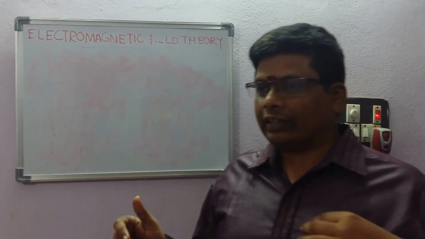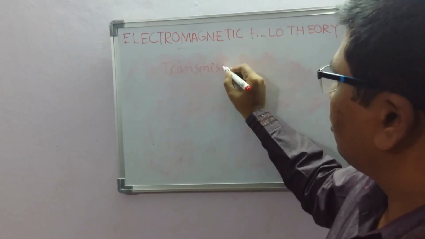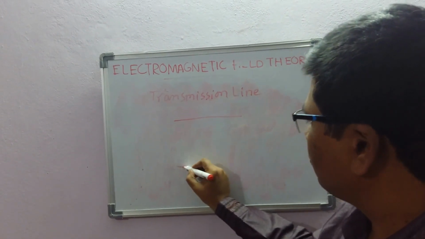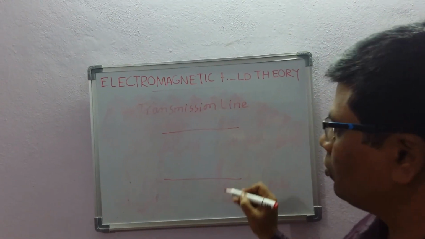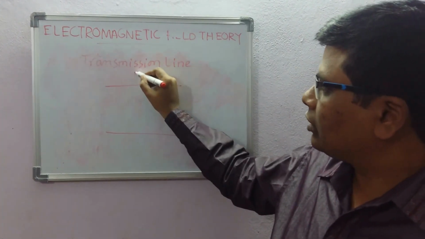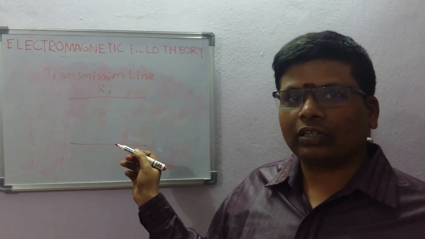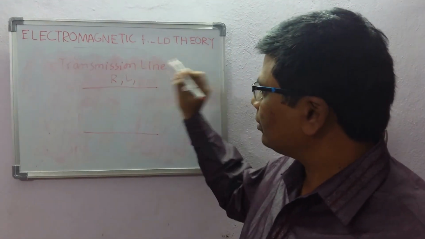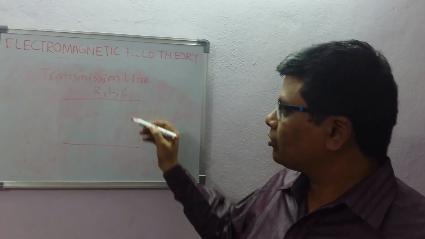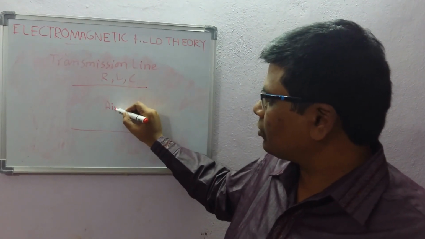For example, if you go to the lab, you can see the resistor, inductor, capacitor. But if you consider a transmission line, suppose a single phase transmission line, it has resistance because the material has some resistive property. It has inductance. It has capacitance, because these two are conductors and in between the air medium is there.